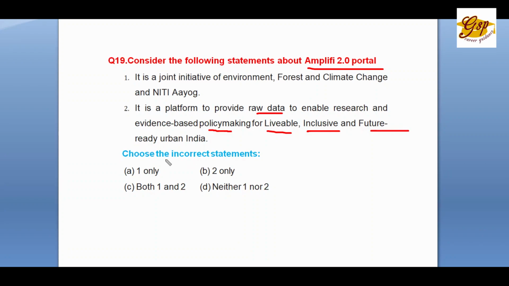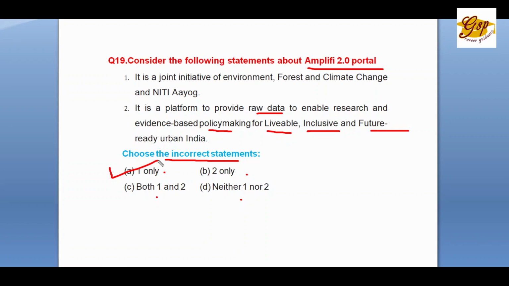Choose the incorrect statements. A. 1 only, B. 2 only, C. Both 1 and 2, D. Neither 1 nor 2. The correct answer is A, 1 only. So that is incorrect.